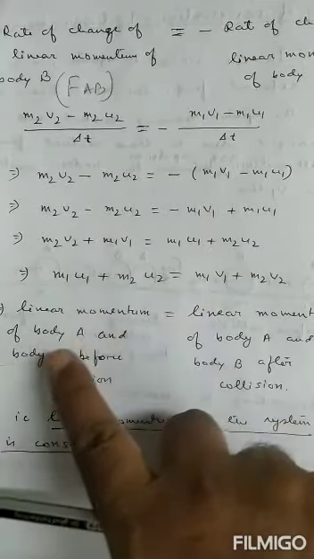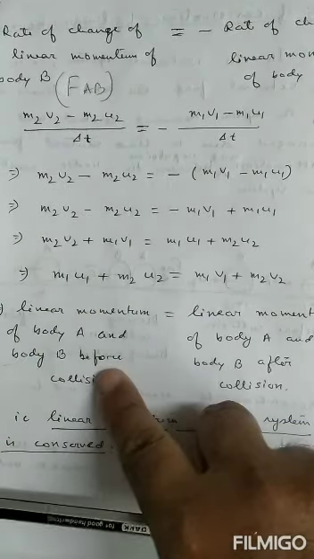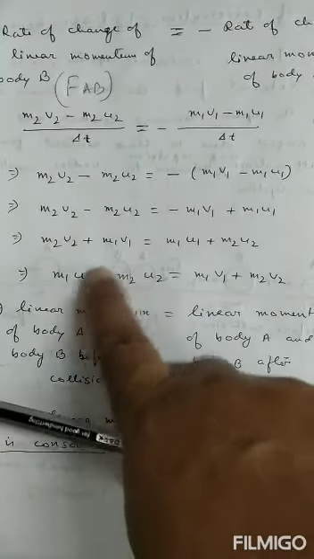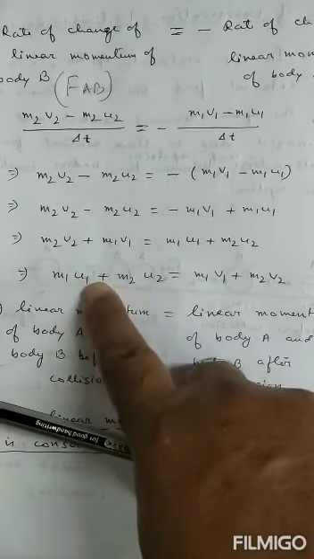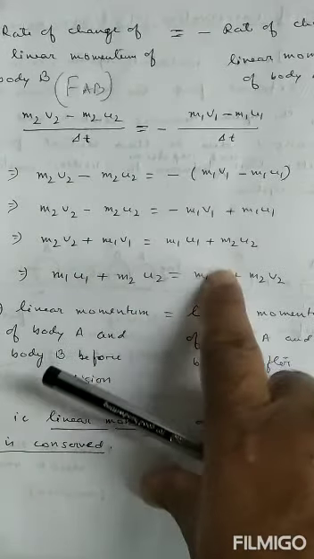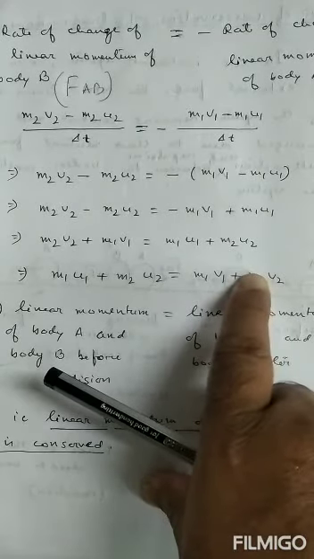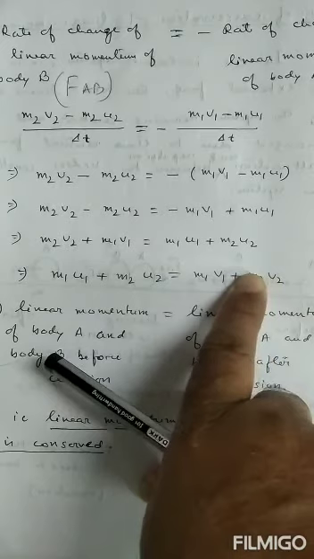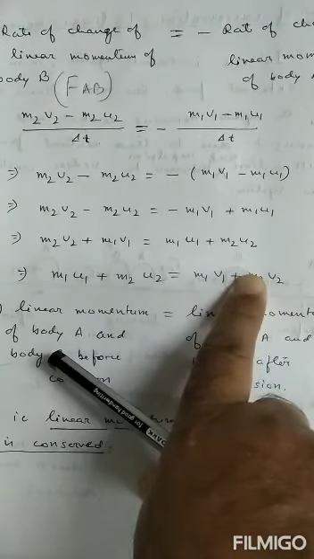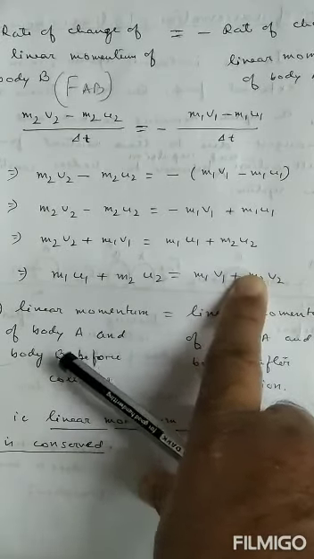Our system consists of two bodies A and B. This is the linear momentum of A and B before collision. This is the final momentum of A and B after the collision. That means in absence of external force, linear momentum of the system remains constant.